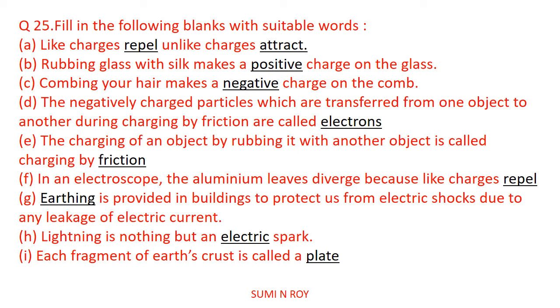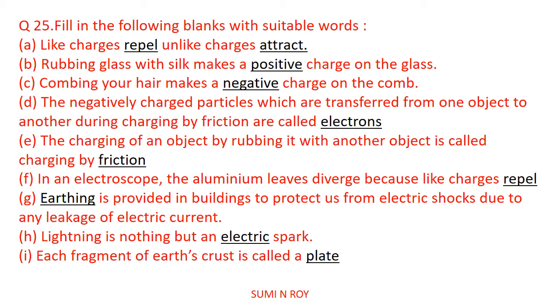Because of that only, when we try to charge an object by rubbing it with another object, during charging by friction the electrons move from one object to another, because protons are tightly bound with the neutrons, so they cannot move, only electrons can move. So the answer is electron.